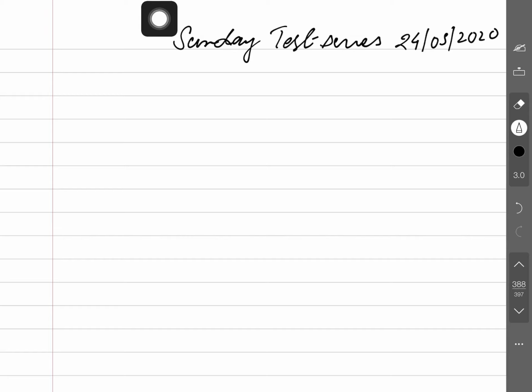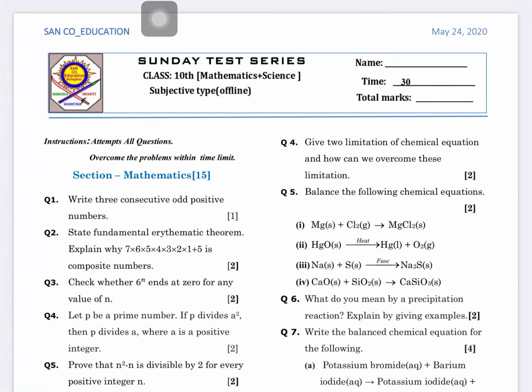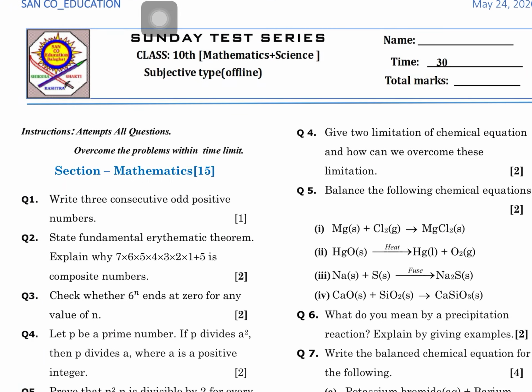Okay guys, today we are solving the Sunday test series paper. Every Monday I make the solutions of the paper and give you a hint how to write down the answers, and the answers you appreciated or made in the answer sheet. I also help you to modify the answers if they are improper. Clear? So just go to the paper here, see the Sunday test series paper mathematics section.